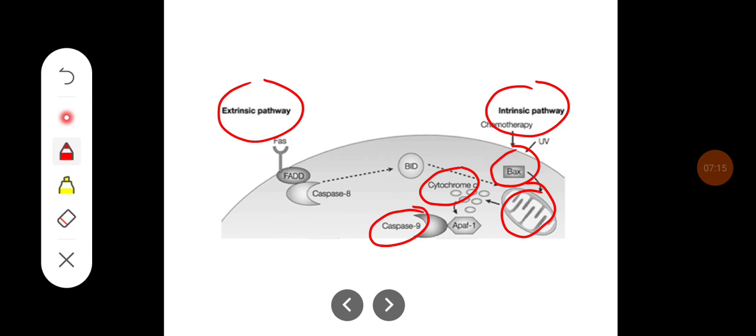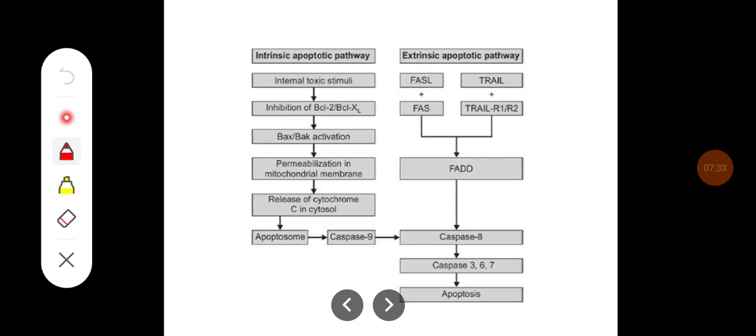Whereas in the extrinsic pathway, the Fas ligands are going to bind to the Fas, and they are going to induce the formation of caspase 8, and eventually caspase 8 is going to activate caspase 9, which forms the common pathway.